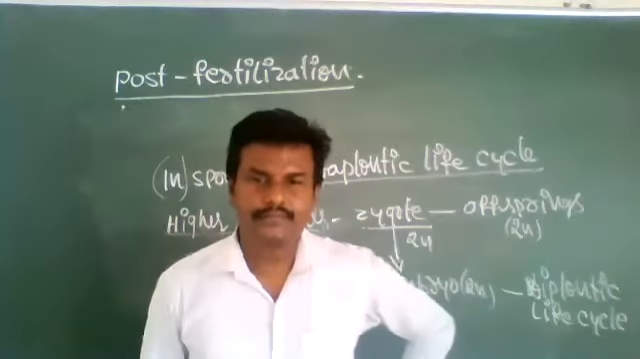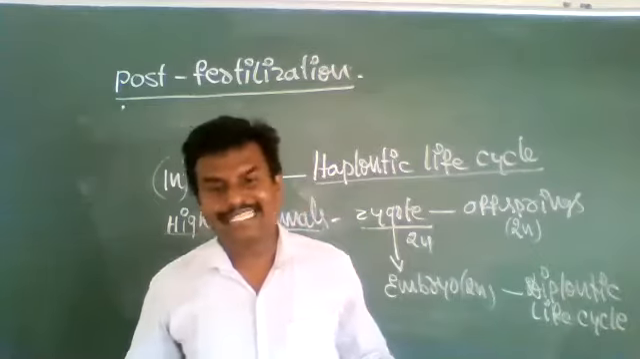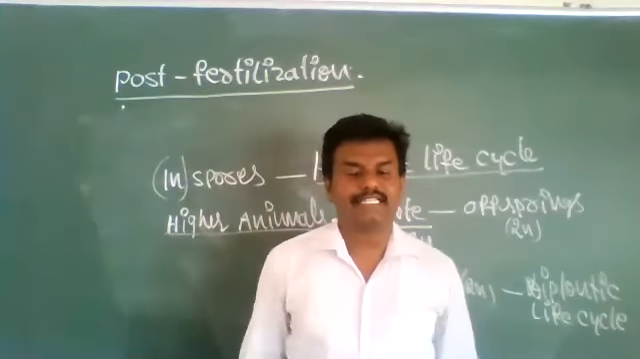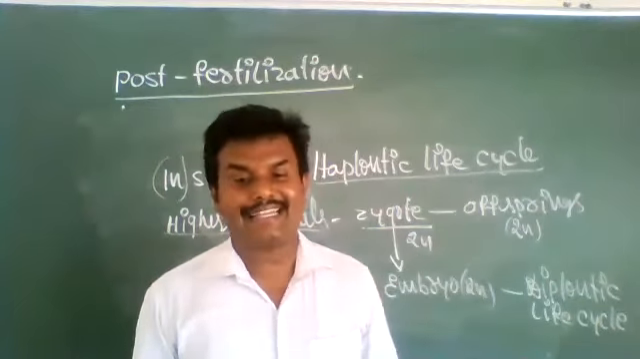So higher animals lead a diplontic life cycle because in those organisms, sperm is haploid, ovum is haploid, both fuse with each other and form a diploid single-cell zygote. The diploid single-cell zygote undergoes mitotic divisions and forms an embryo. The embryo gradually develops into multicellular individuals. That's why they lead a diplontic life cycle.